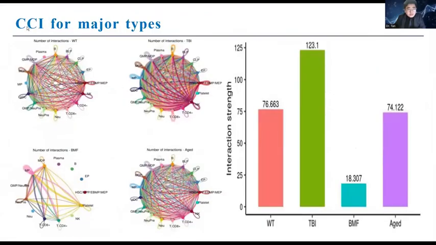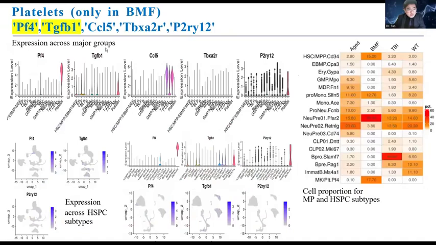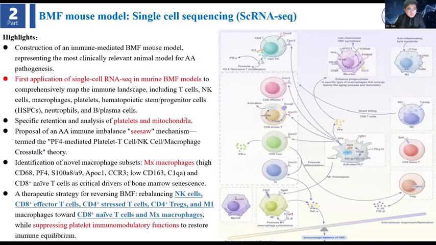For the cell-cell interaction for the major types, we find in the TBI group the numbers are much higher, but in the BMF group the intensity is much stronger. This is the detail of the CCI in different groups. For the platelets, we also found in the BMF group that it is much higher, which shows the platelets also play an important role in this process.